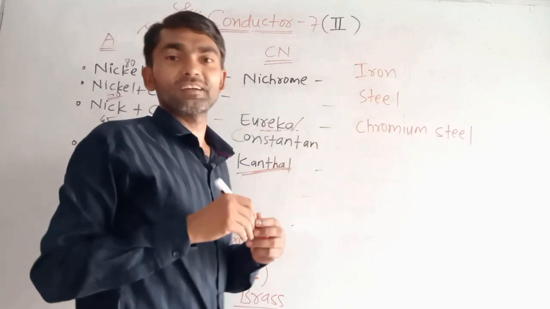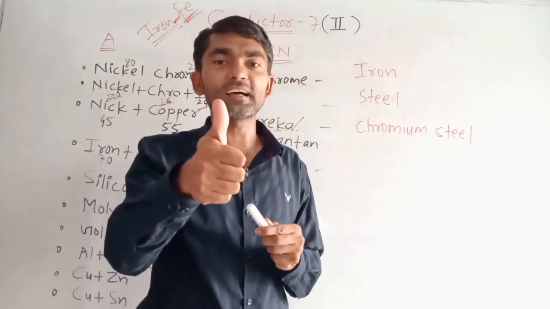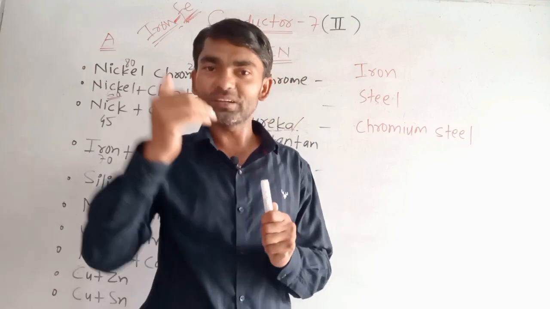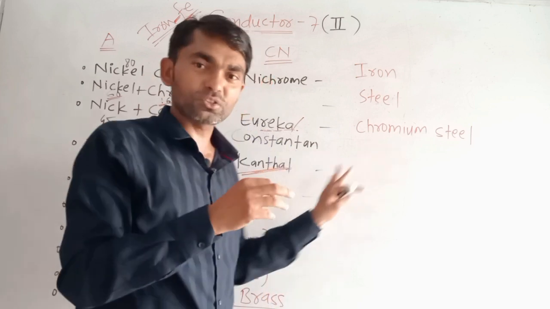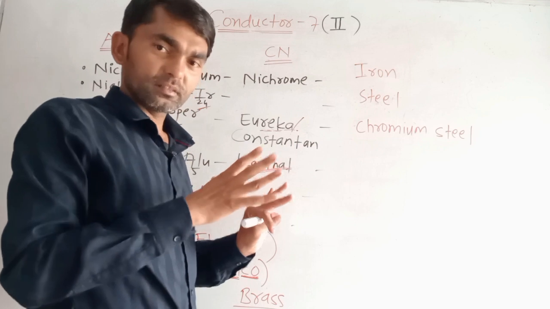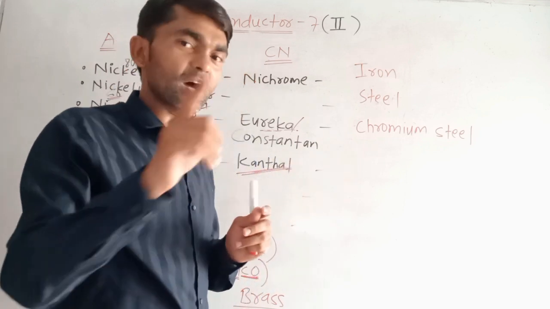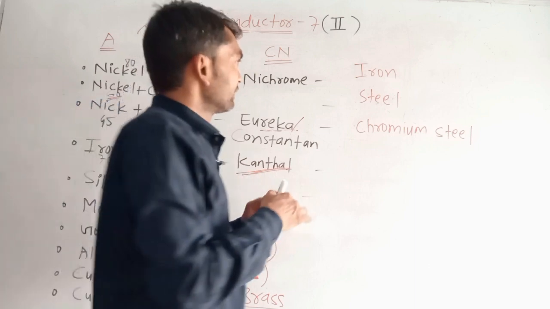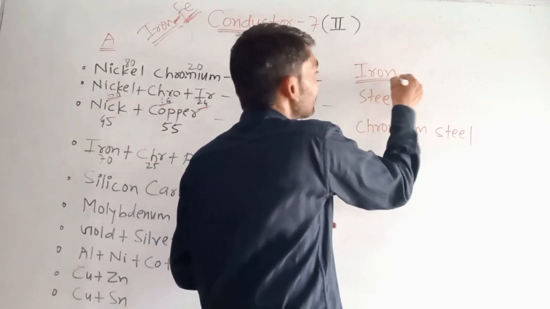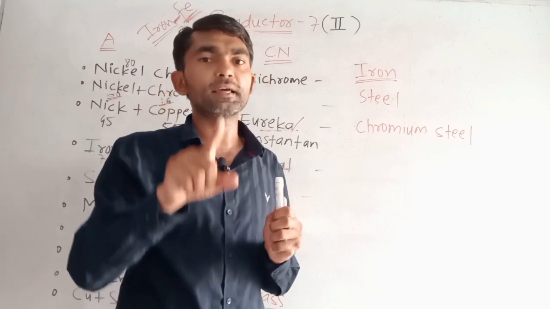Again, listen, I am covering general science with electrical engineering, so a little general science also. These questions are from general science which is interrelated with electrical engineering, so we have to study them too. So iron, what is iron, guys? Iron is the pure form of the metal that we can find in the mine.